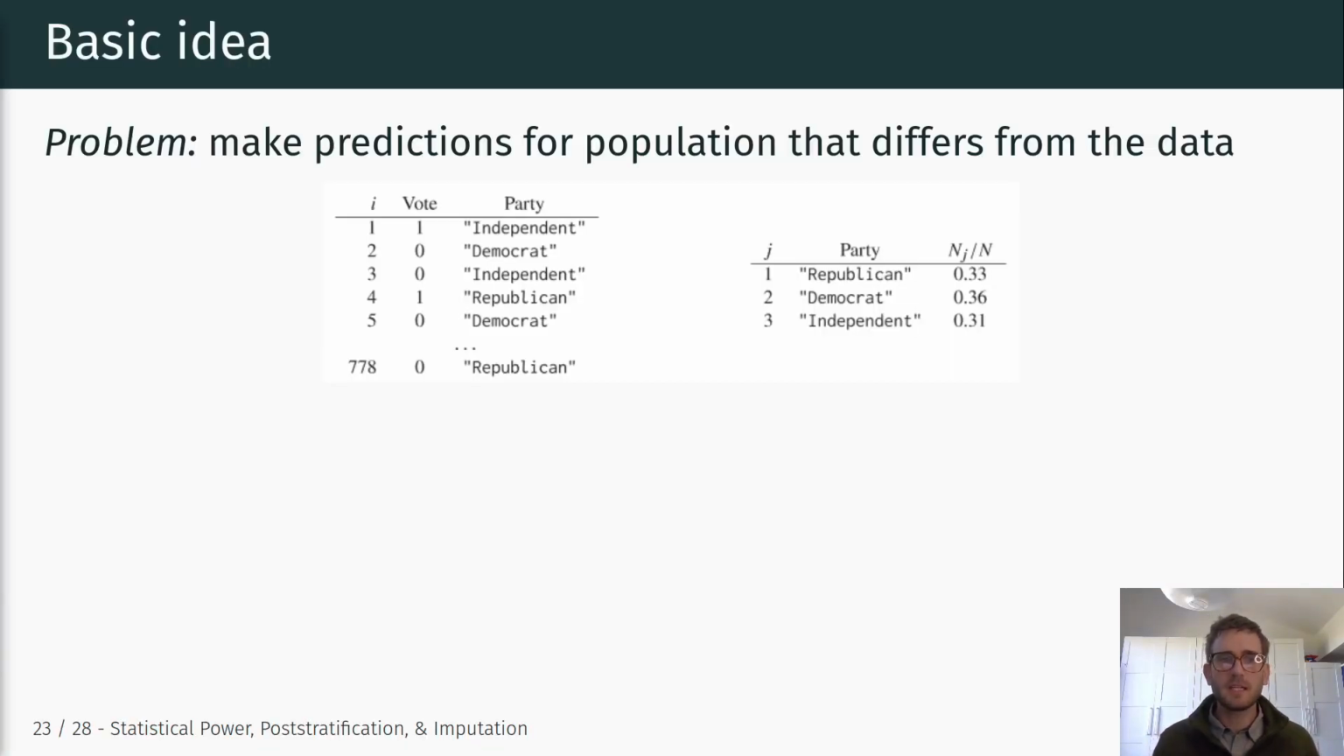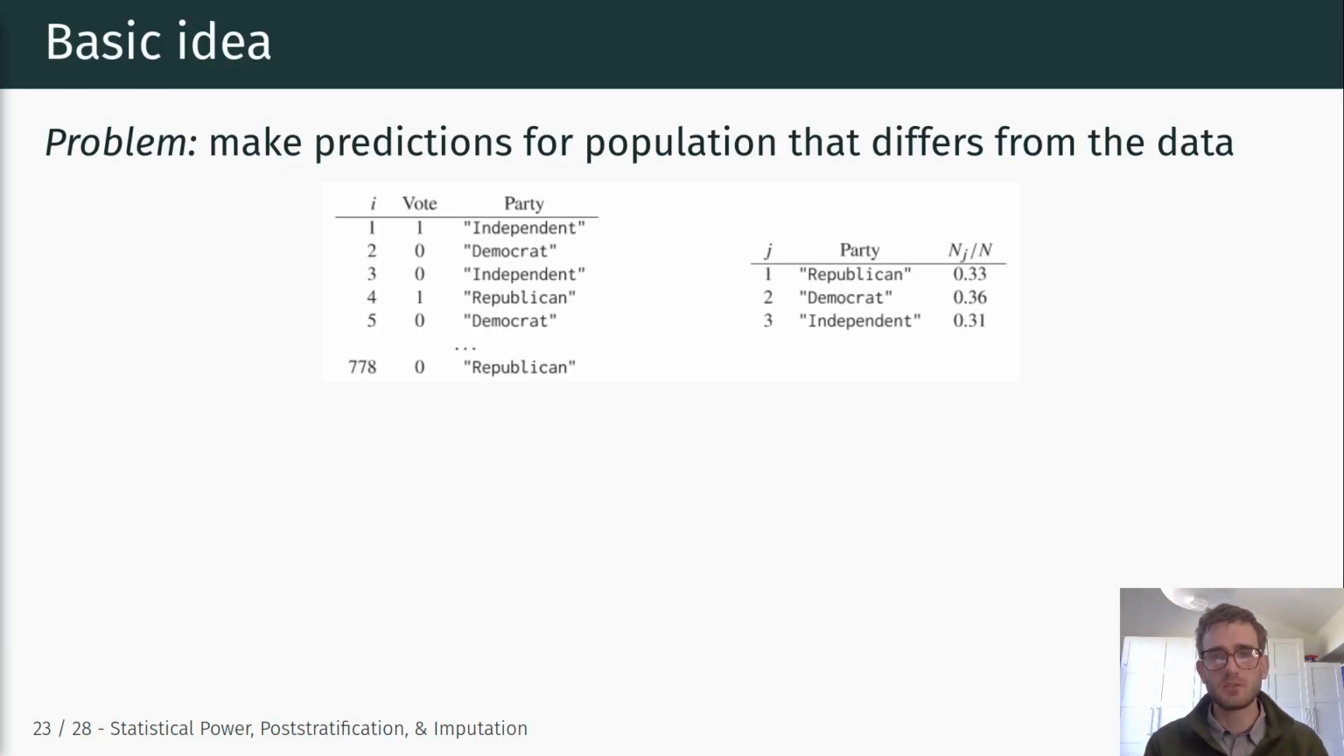The basic idea behind post-stratification is that we oftentimes want to make predictions for a population that ultimately differs from the data. The most straightforward example is you have a survey that is not a true probability sample, not an actual representative sample of your population, but you nevertheless want to make inferences about the given population.